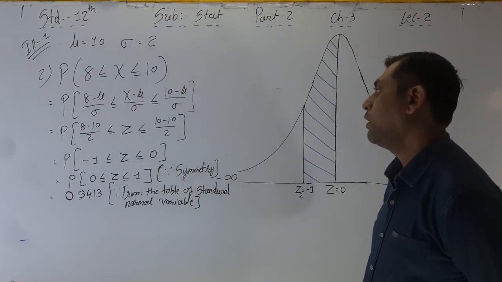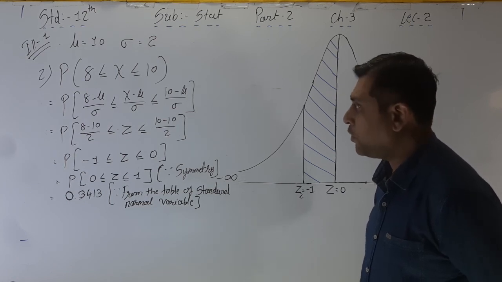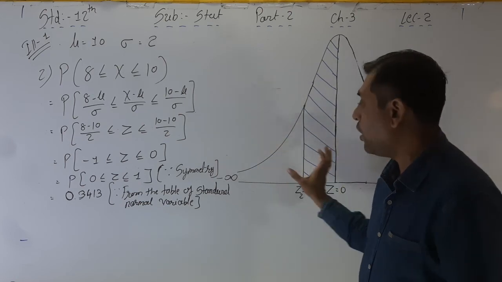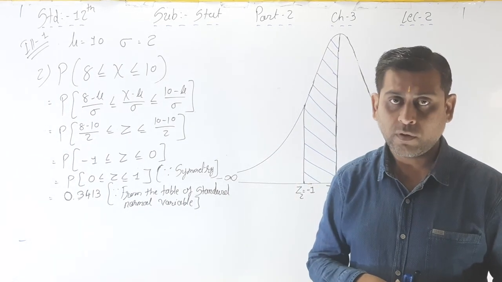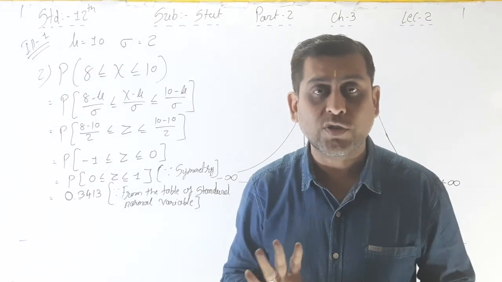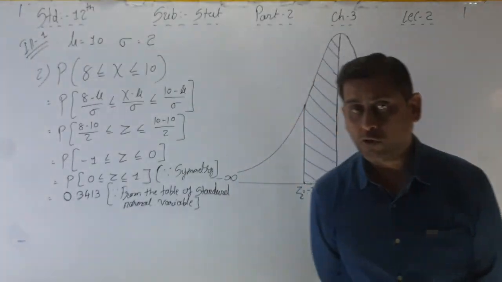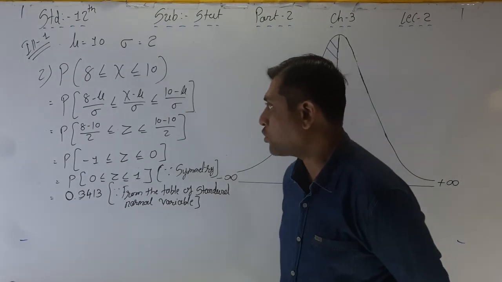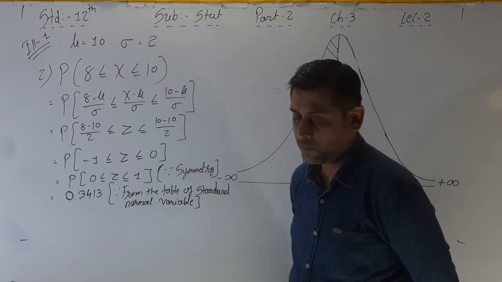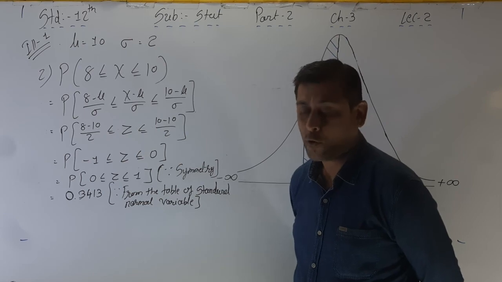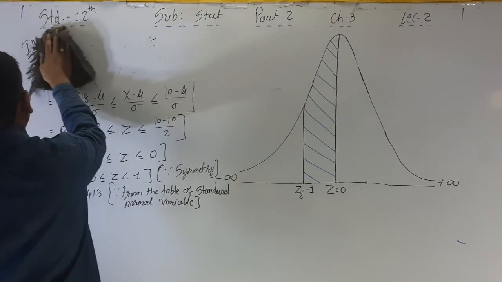This is your simple sum, that's why it is a 3 mark sum. You only put the value into the formula, find the curve, and see the value in the table. That's why it's simple. But from this chapter, 4 mark questions will also be asked, so we have to see the next point also. Illustration 1 is over. I hope you completed this. Now we will discuss our next illustration.